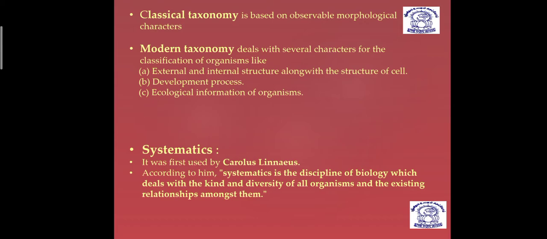Apart from this is systematics, as we have just studied. It was first used by Carolus Linnaeus, and according to Carolus Linnaeus, you can read here, systematics is the discipline of botany which deals with the kind and diversity of organisms and the existing relationship among them. So we have just studied that systematics includes phylogeny, meaning here relationship is going to be established.